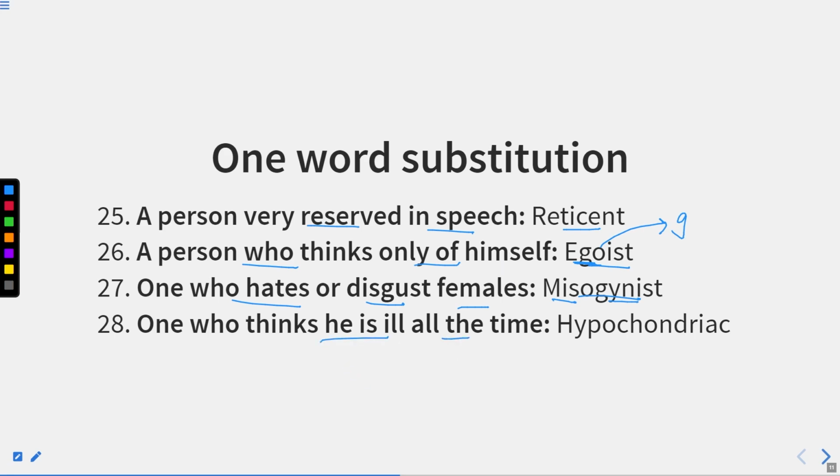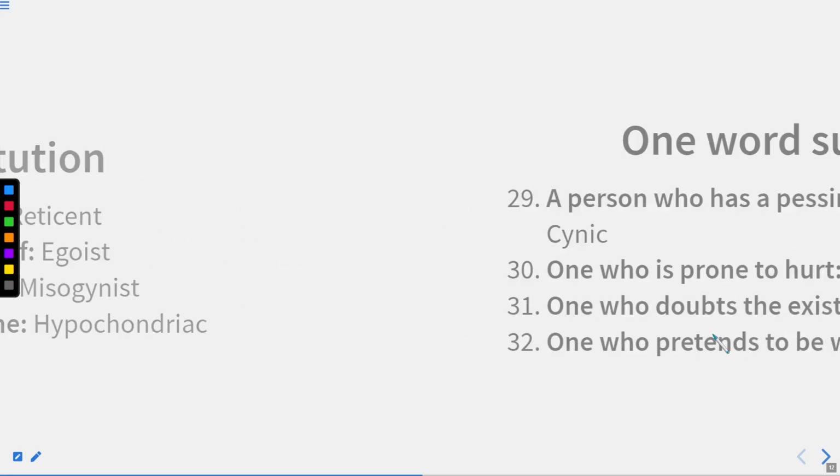One who thinks he's ill all the time. One who thinks that he's ill, he is not feeling well, his BP is low or somewhere like that, that he's not healthy at all. So that type of person is known as hypochondriac. Now let us move to the next one.